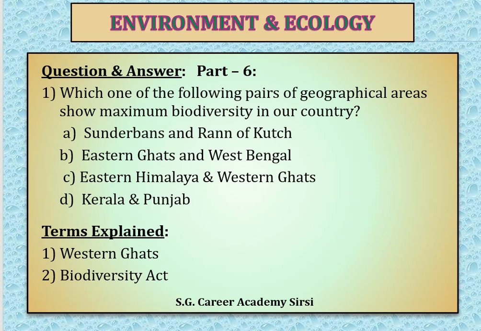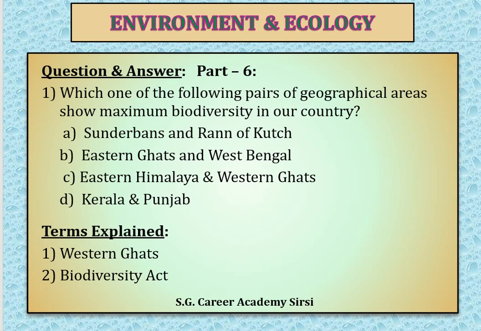Okay, coming to the Western Ghats. I think I have already explained it in a previous question for the KAS exam. It extends from Gujarat to Kerala, covering a large area of around 1600 kilometers. You can find a mix of evergreen forest as well as deciduous forest.